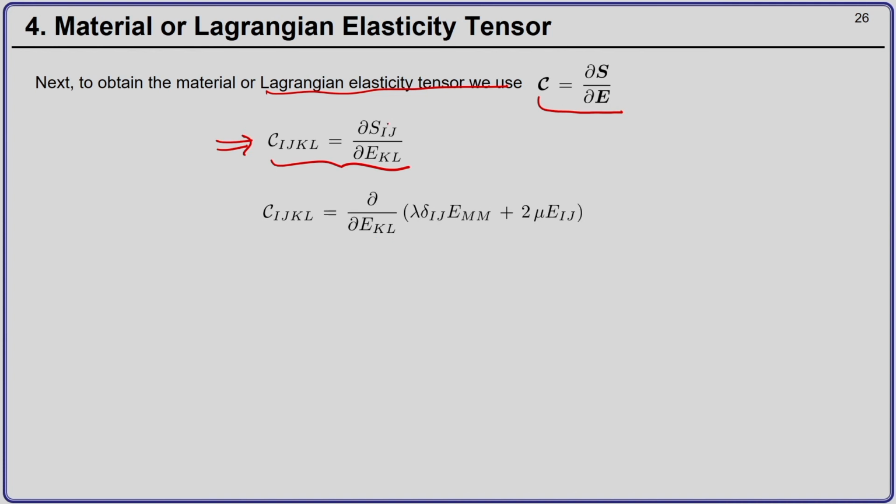Now, I can substitute the expression for the second Piola-Kirchhoff stress tensor from the previous slide.